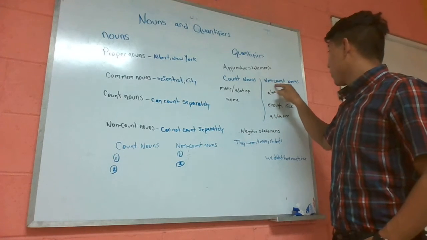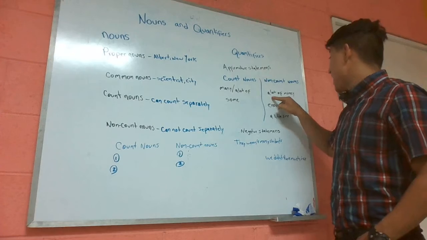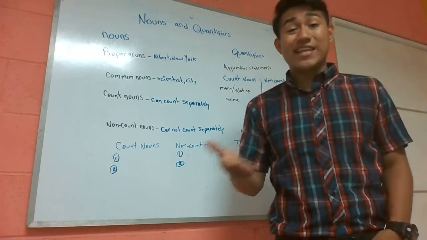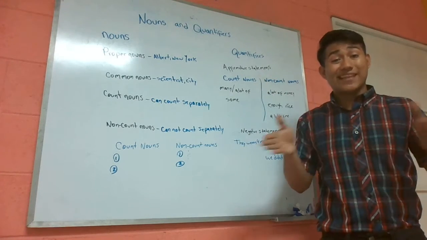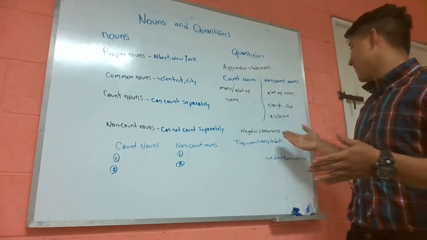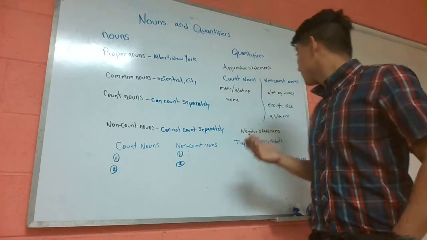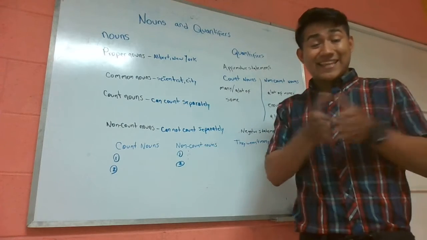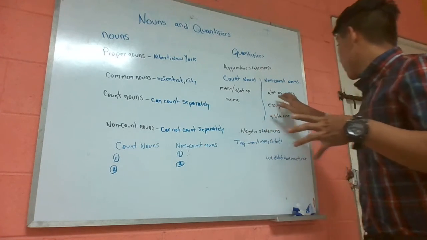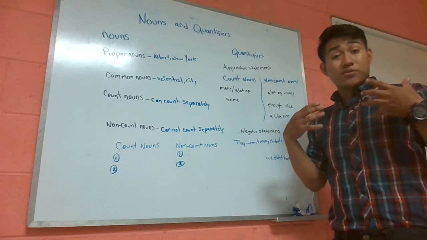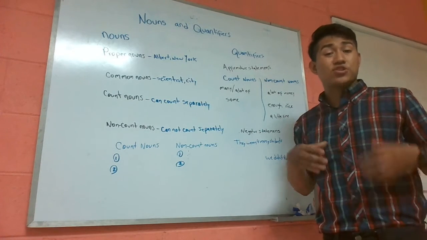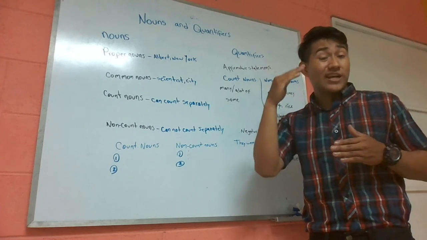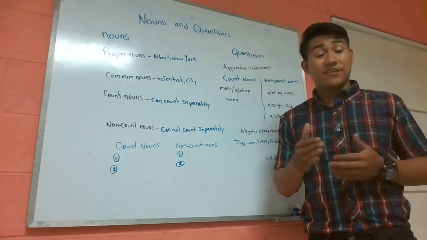When we talk about the noun count nouns, we can use a lot of, enough, a little. Why? Because we're unable to count them separately. We cannot say I have a little rice. In the noun count nouns, we are going to be able to talk to somebody else about something that we know we're unable to count them separately.